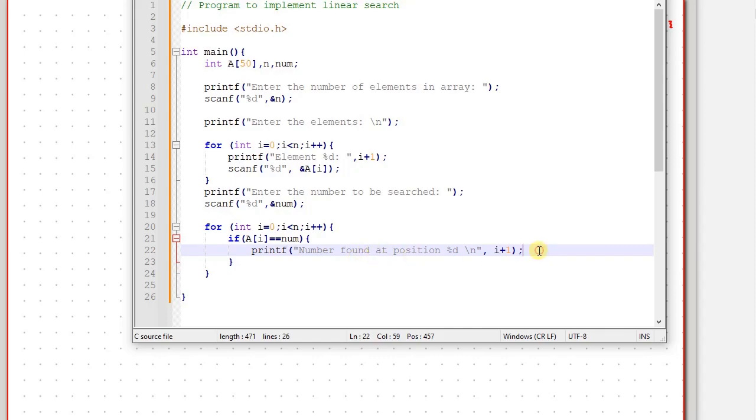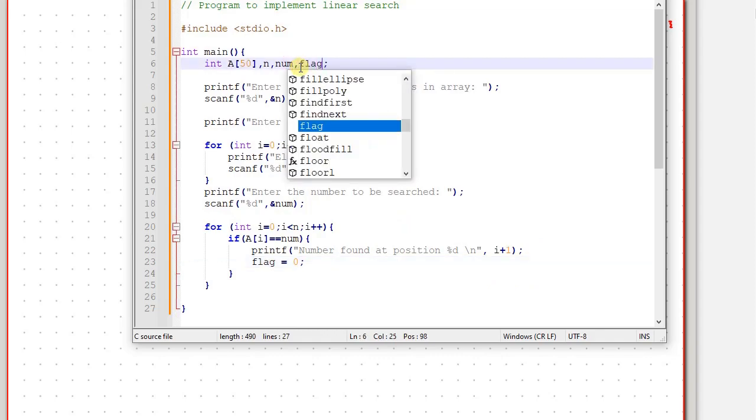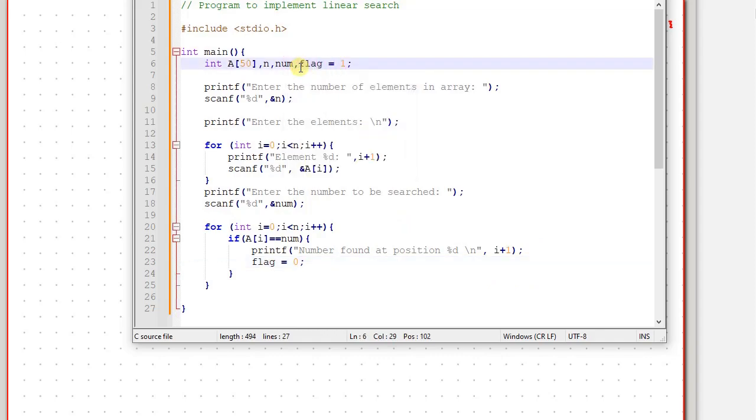For that we can simply use a flag. Here we'll change the value of flag to 0. If you're using flag, we have to declare that also. So in the beginning the value of flag will be 1, and if this condition is true at any time, the value of flag will be changed to 0.